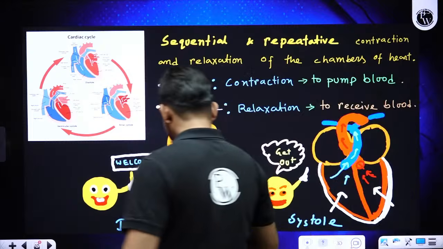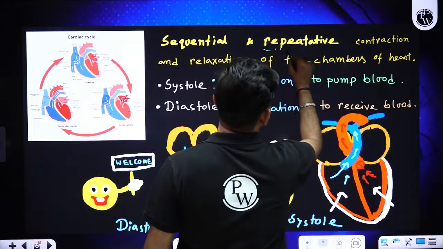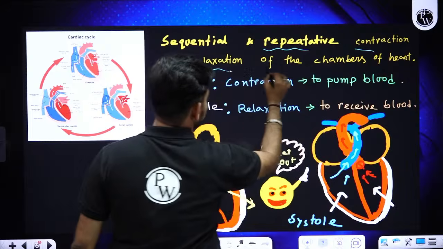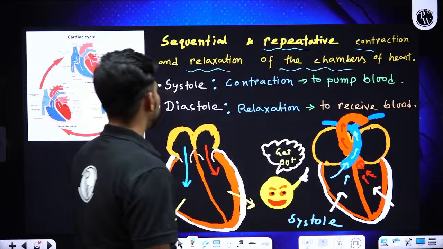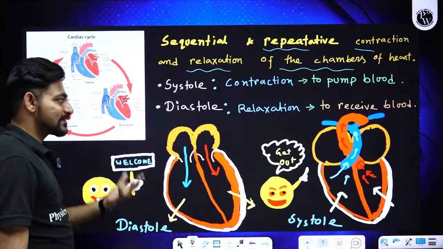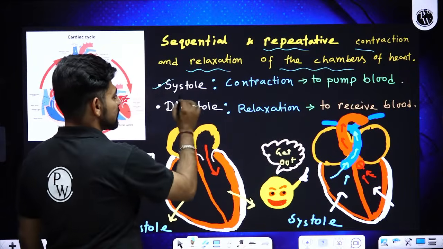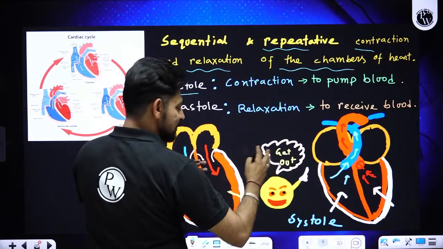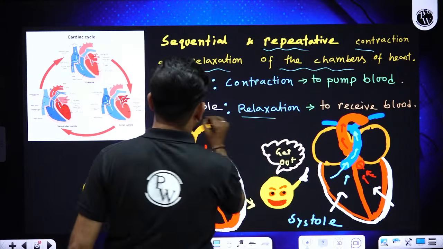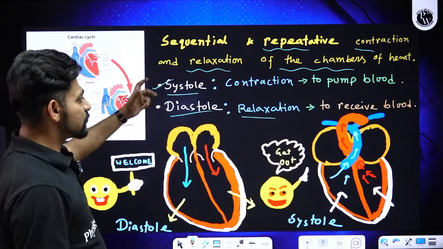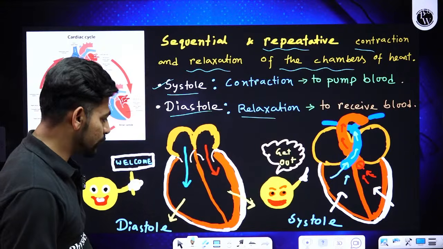Okay. So this sequential or repetitive contraction or relaxation of the chambers of our heart, that is called as cardiac cycle, and while they are contracting, that is called systole, while heart is relaxing, that is called diastole. Now what is the meaning of systole? What is the meaning of diastole?